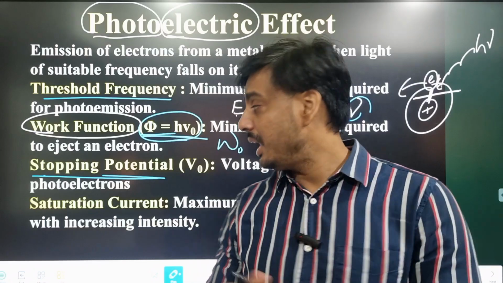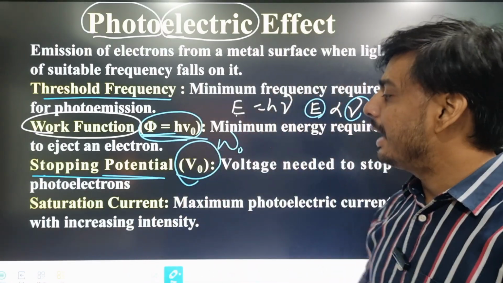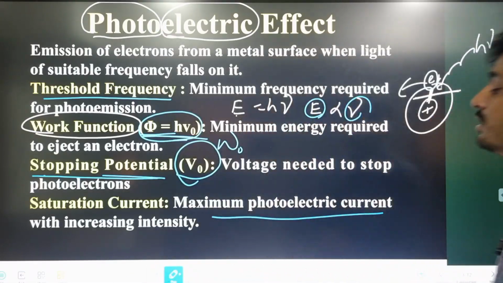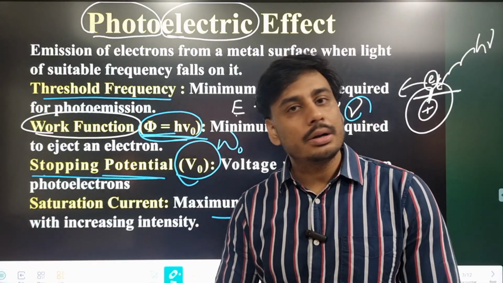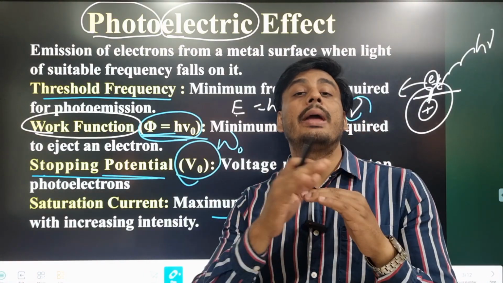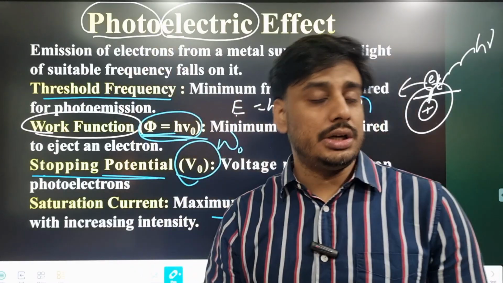So the minimum negative potential required to stop the electrons is known as the stopping potential. Saturation means the maximum value, so saturation current is the maximum value of photoelectric current with increasing intensity. Clear about all this? So the photoelectric effect is the phenomenon of emission of electrons from the surface of a metal when light energy falls on it.